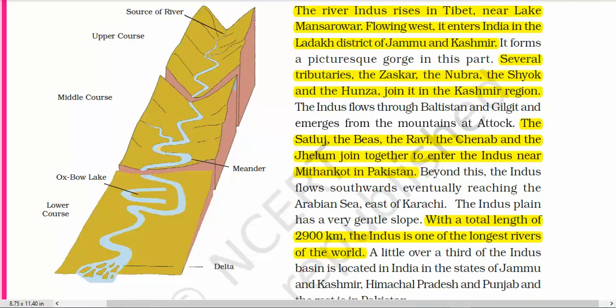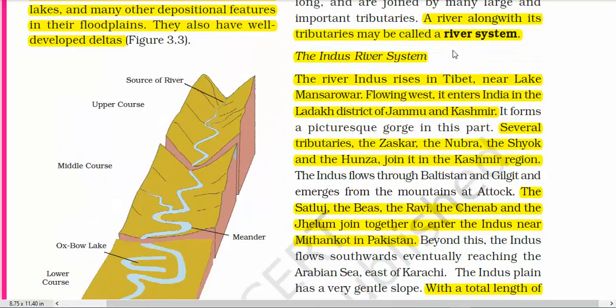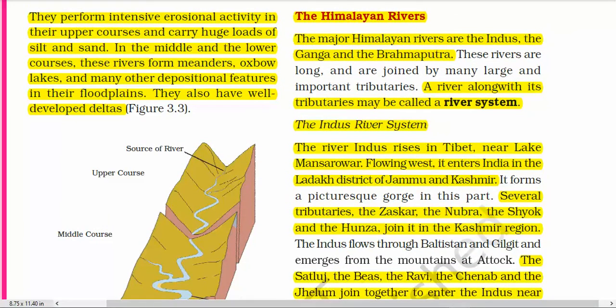Once again, you can see the features of a river course here: source of river, then upper course, middle course, lower course. Here again you can see meander, oxbow lake, and then delta. So that's all in this video. In the next video we shall discuss the Himalayan river system.